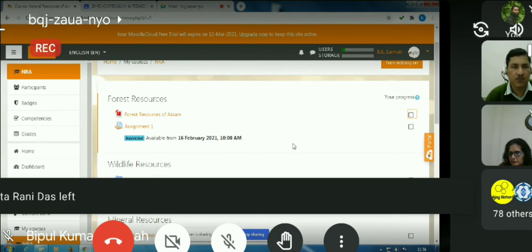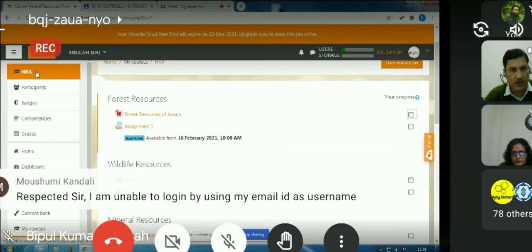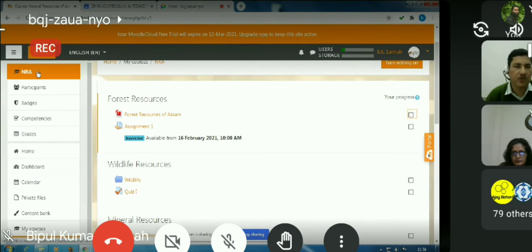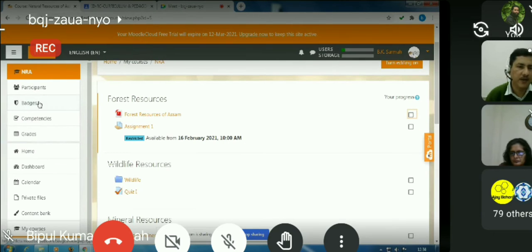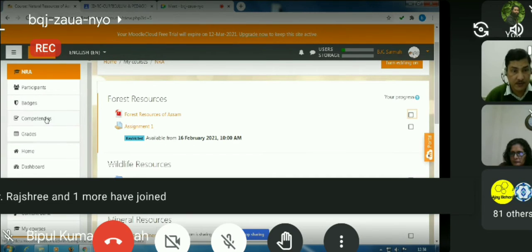And for the course, you can see on the left navigation panel, we have the drawers. At the beginning, we have the course short name. Then we have participants. Then we have two things, badges and competencies. We shall not speak much on these because badges is meant for reward-based education. And competencies, of course,